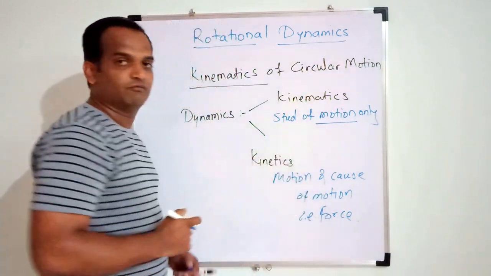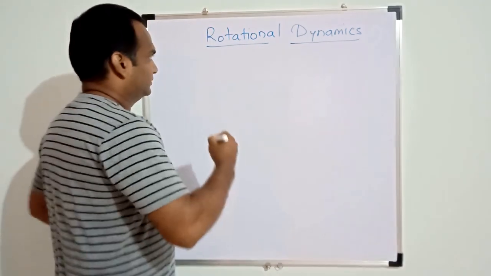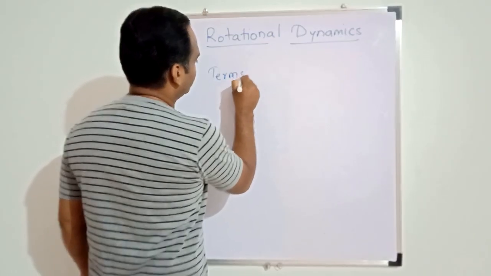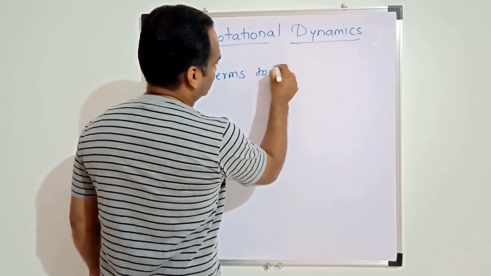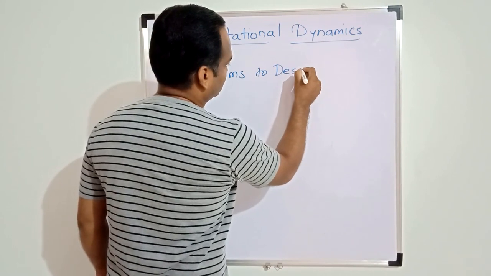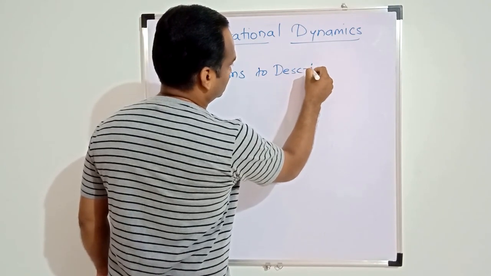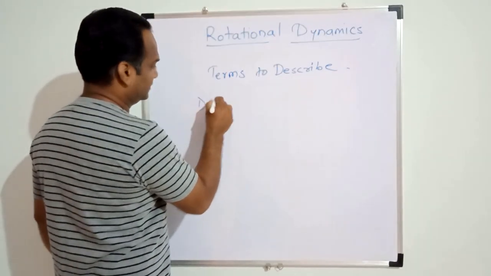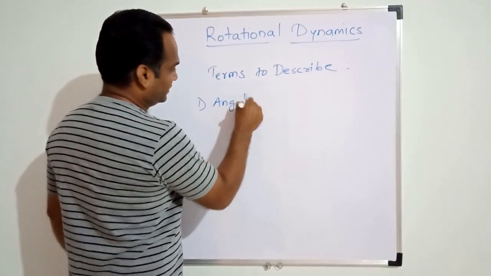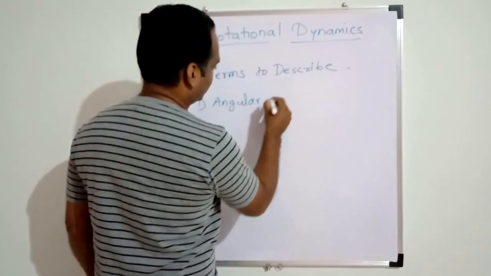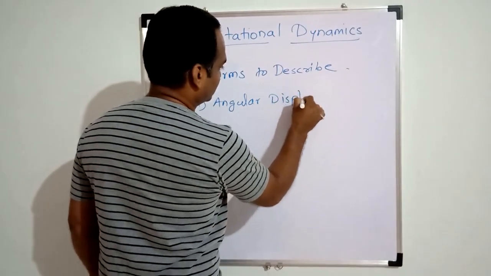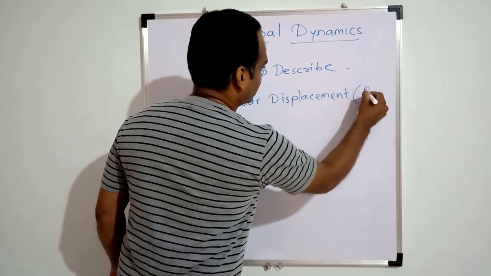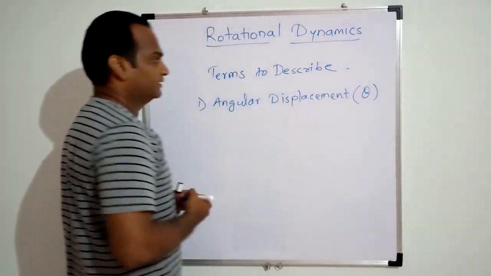In order to describe the rotational or circular motion, we have to use some terms. First is angular displacement, denoted by the letter theta.